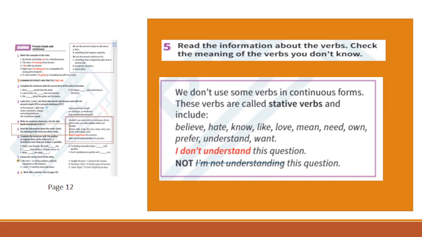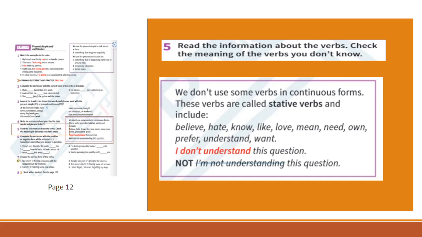We don't use some verbs in continuous forms. These verbs are called stative verbs and include such verbs as believe, hate, know, like, love, mean, need, own, prefer, understand, want.